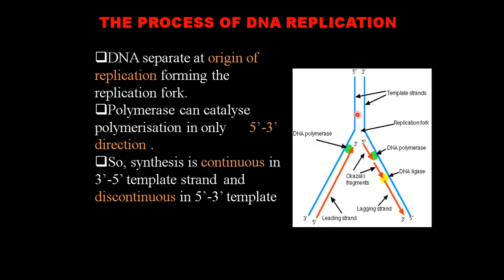But it cannot proceed here, because the formation was in the opposite direction. As this DNA opens again, the new one will form from the opposite direction again. As it opens, again from the opposite direction. Consequently, the new complementary strand formed with the 5 to 3 strand as template will be discontinuous, and it will be slower even compared to the first one. So it is called the lagging strand, and the smaller fragments developed are called Okazaki fragments.